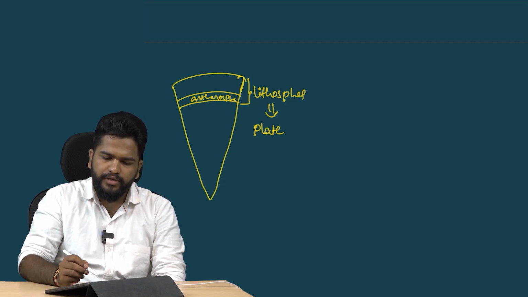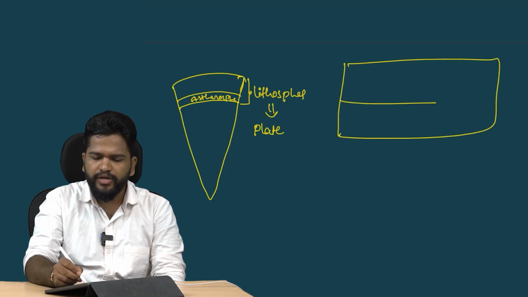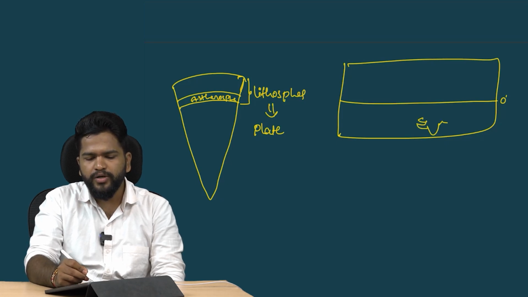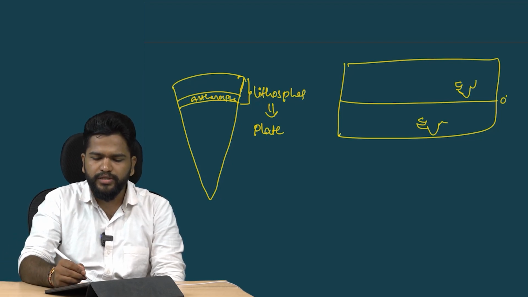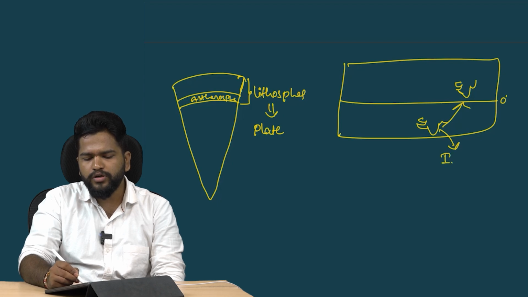For example, considering the equator, in earlier times India was in the southern hemisphere, but today we can see India in the northern hemisphere. So movement has taken place. The plate that moved is called the Indo-Australian plate.